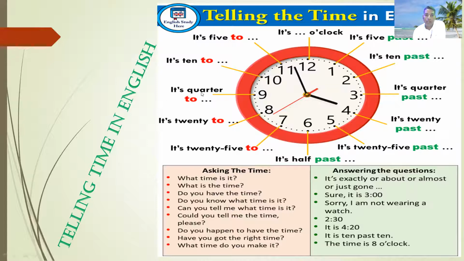And then if the minute hand comes to 9, you will understand it is quarter, like that. This is quarter past and this is quarter to. Next, if the minute hand is on the 10, you will understand it's 10 to. What time is showing at that moment, you can tell also.